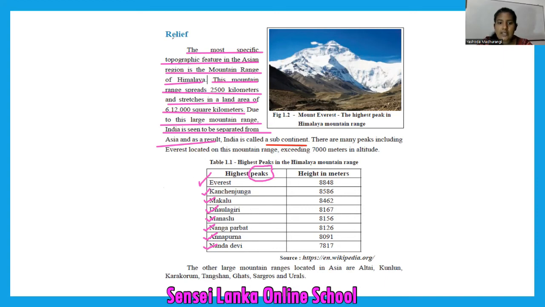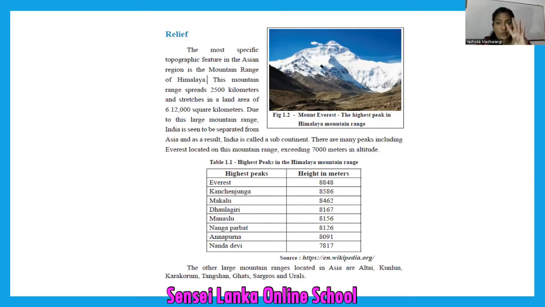The other large mountain ranges located in Asia are Altai, Kunlun, Karakoram, Tangshan, Ghats, Zagros, Urals. You have to remember these mountains too. It is better if you can remember their names. If it is really difficult, at least try to remember 4 or 5. At least 4. It is better if you can.